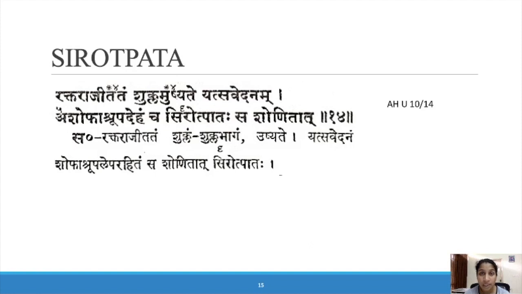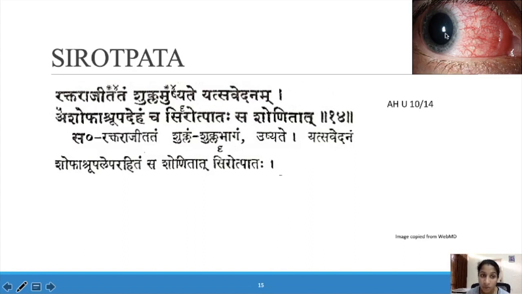Shirotpada is mentioned in Ashtanga Hridaya by the Acharya in Shuklagata Vyadhi. It looks like the Shukla Mandala is fully covered with Raji, lines of blood vessels. Shuklam ushyate, there will be a burning sensation. There will be pain also, but there won't be any shopha, ashru and upadeha. That is known as Shirotpada, and it is a Raktaja Vikara.